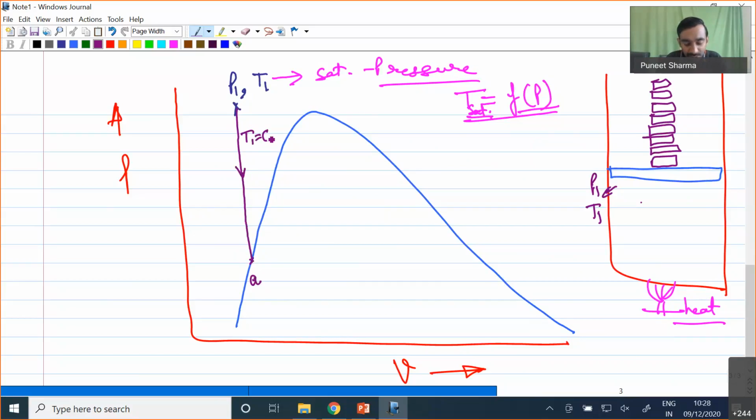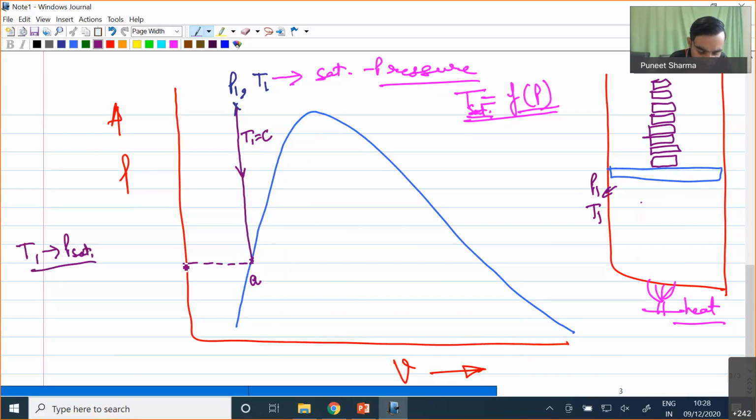Now we know that corresponding to this T1, we'll be having a certain value of P saturation, and that P saturation will come into picture once at T1 we have a state of saturated liquid. So this state A over here, you can clearly see, is nothing but our situation of saturated liquid, and temperature is T1.